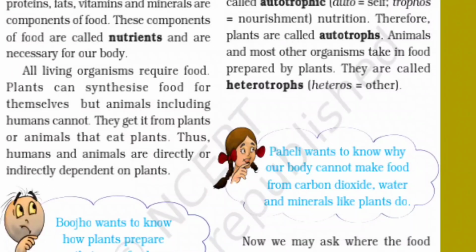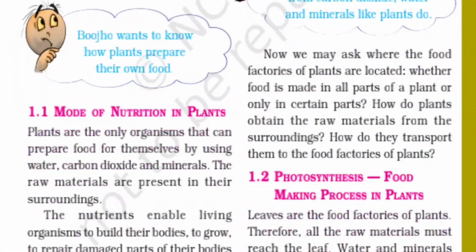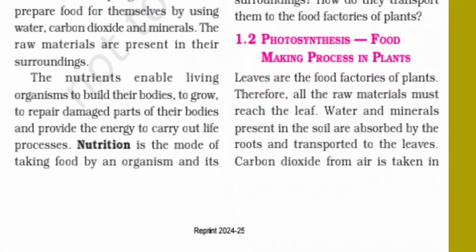All living organisms require food. Plants can synthesize food for themselves, but animals, including humans, cannot. They get it from plants, or from animals that eat plants. Thus, humans and animals are directly or indirectly dependent on plants. Mode of nutrition in plants.